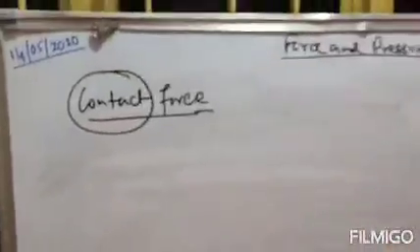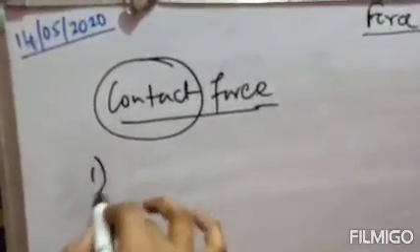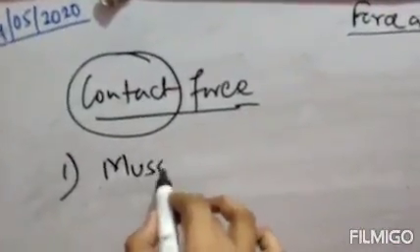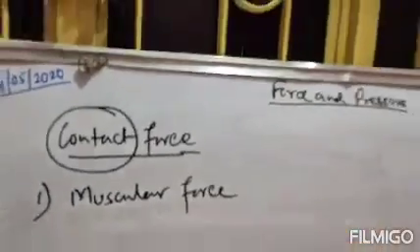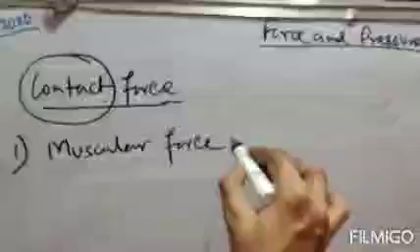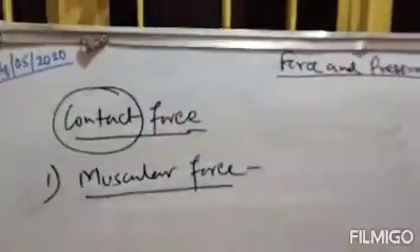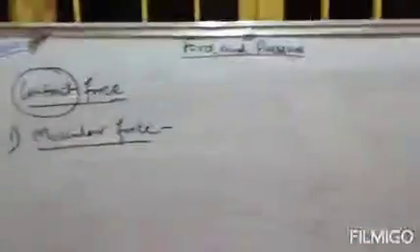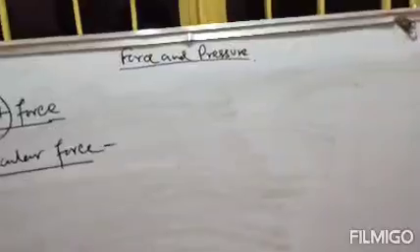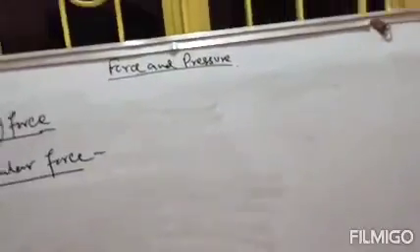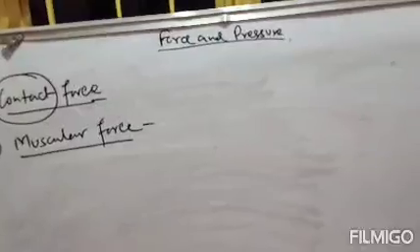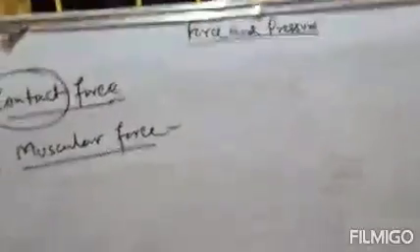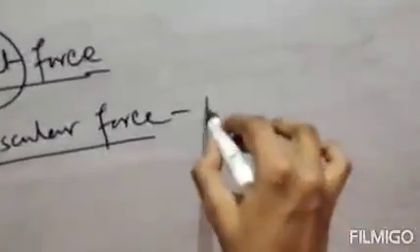So there are two types of contact forces. One is your muscular force and the second one will be your frictional force. So number one, muscular force. Muscular force means related to muscle. That means the force resulting due to the action of muscles is known as muscular force.